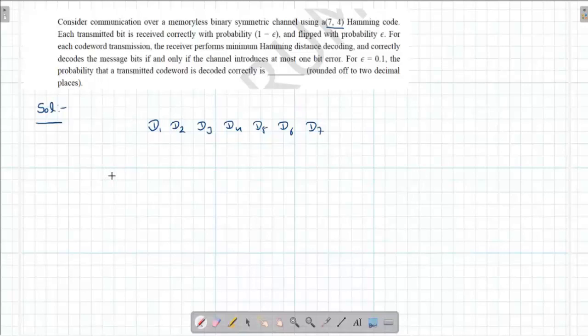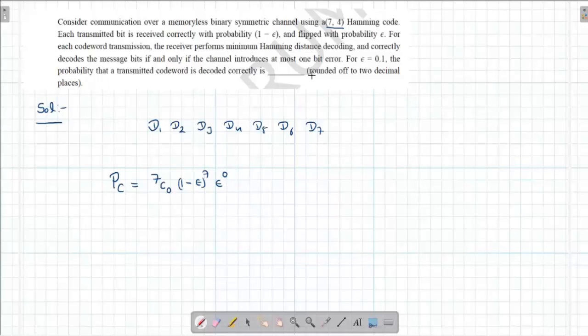So finally this problem is resolved. The probability of correct reception is going to be as follows. If there is no error, that means out of seven places, no error has taken place, so the error count is zero: 1 minus epsilon to the power 7, epsilon to the power 0.